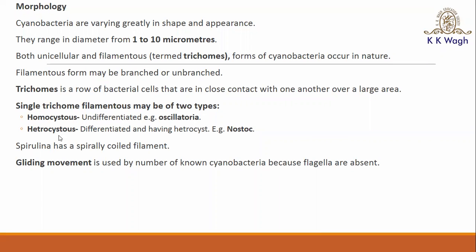The second one is heterocystous. Heterocystous is a group of cyanobacteria in which the filament is differentiated, having the heterocyst. The example is Nostoc. Then Spirulina has a spirally coiled filament.